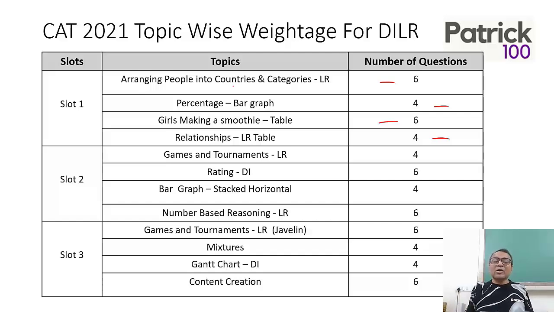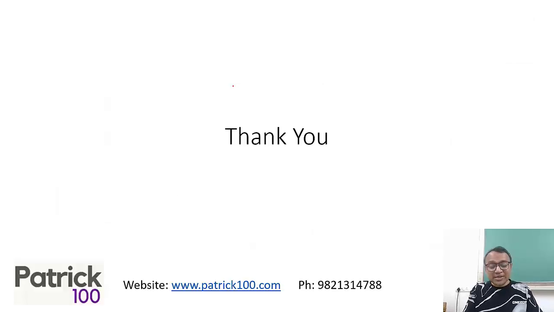More or less, there are a lot of data sums based on LR, a little bit on tournaments, arrangement, matrix and so on. If you get used to those types of sums, it will be easier for you to understand. Also in CAT 24, the candlestick and bubble chart came. So be comfortable with new types of DI sets so that you will be able to understand them better in the examination. I hope this helps you understand what type of questions come in the examination. We'll come up with solutions for the CAT DILR sets as well to help you understand how to go about solving. Thank you.